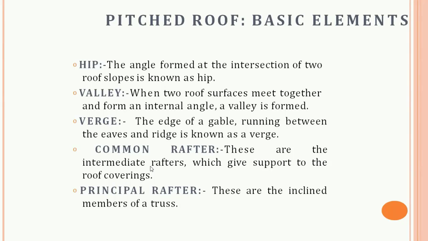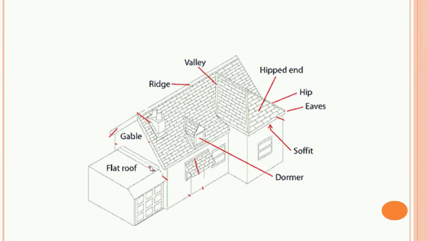Then after that, common rafter. The common rafter is the intermediate rafter which gives support to the roof covering. Then principal rafter. These are the inclined members of the truss. These are the elements of roofs: ridge, valley, hip, end, eaves, soffit, dormers, gable, flat roof.